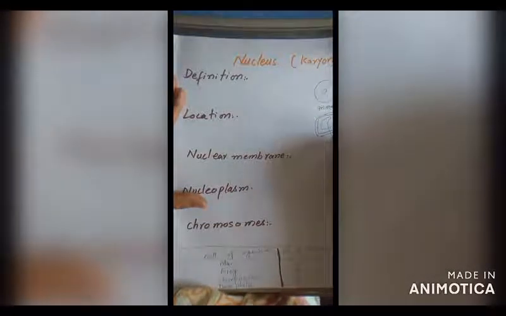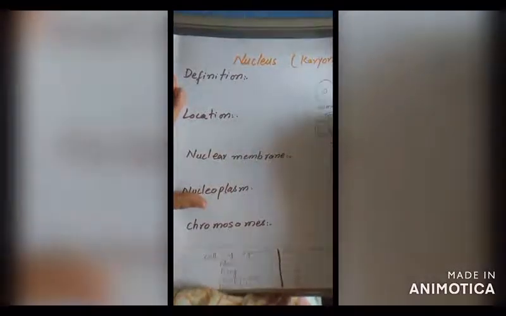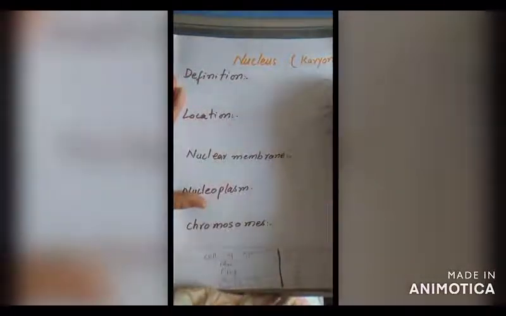In plant cells, nucleus is located at the peripheral position due to presence of a large vacuole in the center. This central point is a vacuole, and this peripheral point is nucleus. You got my point? This is a plant cell.